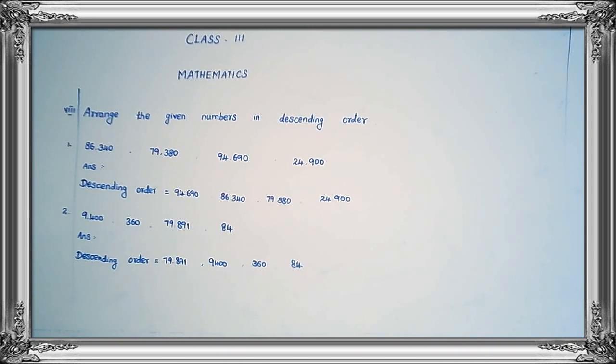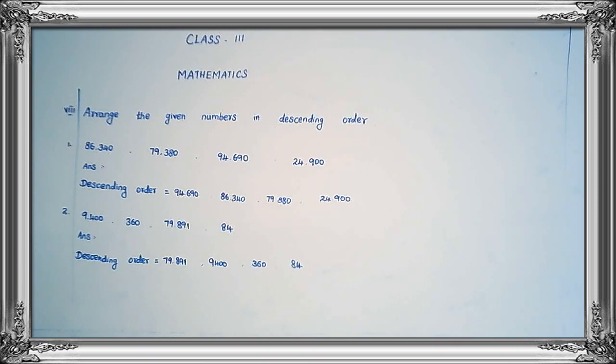Take new page and write, arrange the given numbers in descending order. First of all, you should write today's day and date before the margin line. Then you start to write, arrange the given numbers in descending order. Write neatly without any mistake. I will check your note. So be careful. Write neatly.